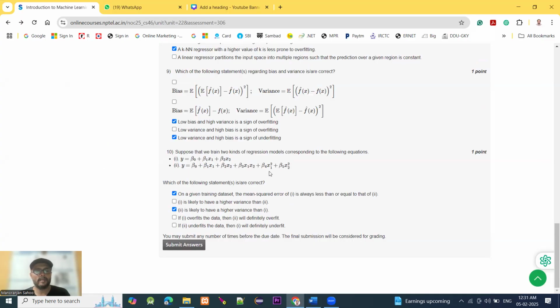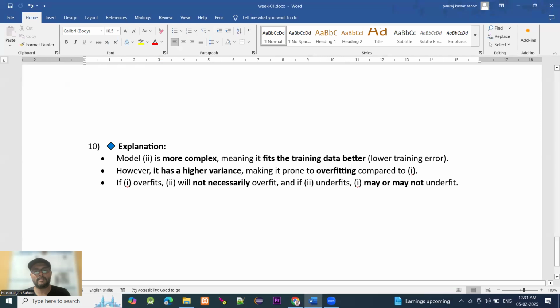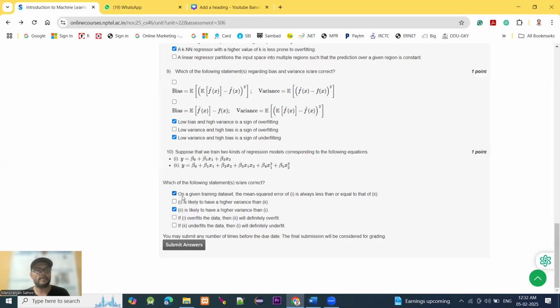Here the second model is more complex, meaning it fits the training data better, with lower training error. However, it has a higher variance, which makes it prone to overfitting compared to the first. If the first overfits, the second will not necessarily overfit. If the first underfits, the second may or may not underfit. So option 1: on the given training data set, the mean square error of the first is always greater than or equal to that of the second. The second is likely to have a higher variance than the first.